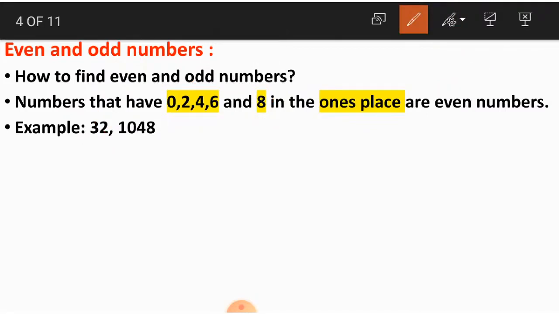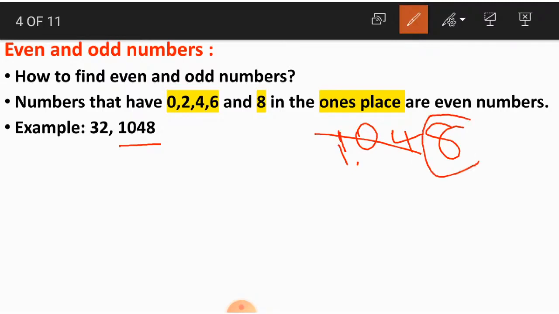The next number is 1048. Again this is a very big number. We have 1048. We do not need these first three digits. What we are concerned about is only the last digit, which is in the ones place.